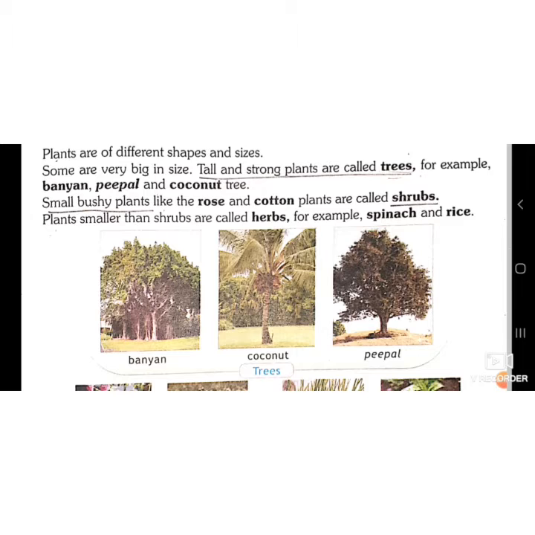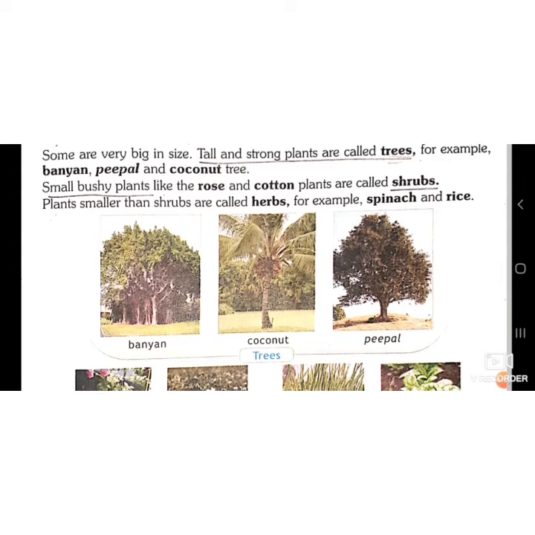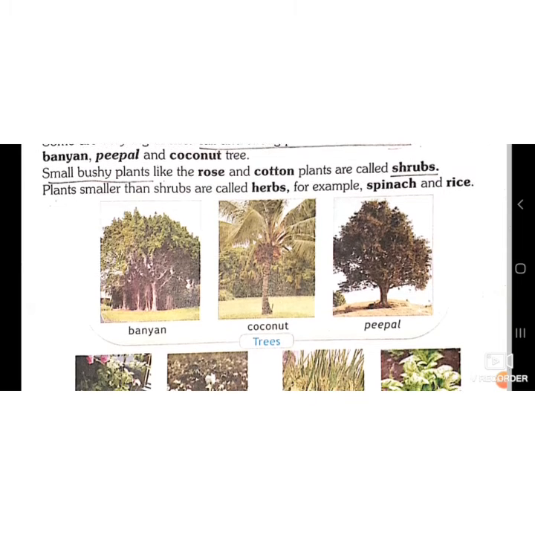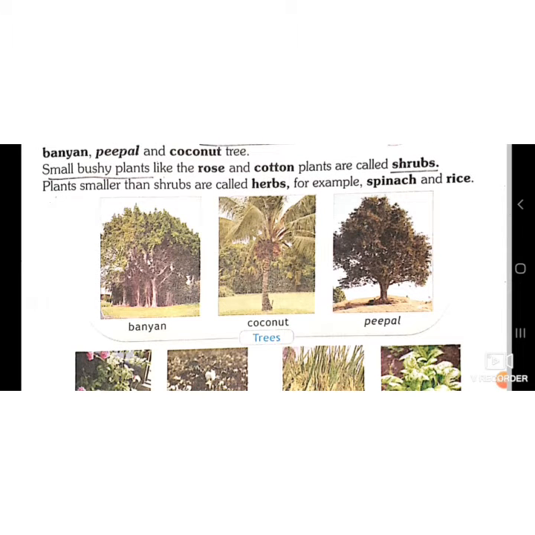Have you seen a neem tree, banyan tree, peepal tree around yourself in a park or in any garden? Small bushy plants like the rose and cotton plants are called shrubs. Normally we grow shrubs in pots also. Plants smaller than shrubs are called herbs.